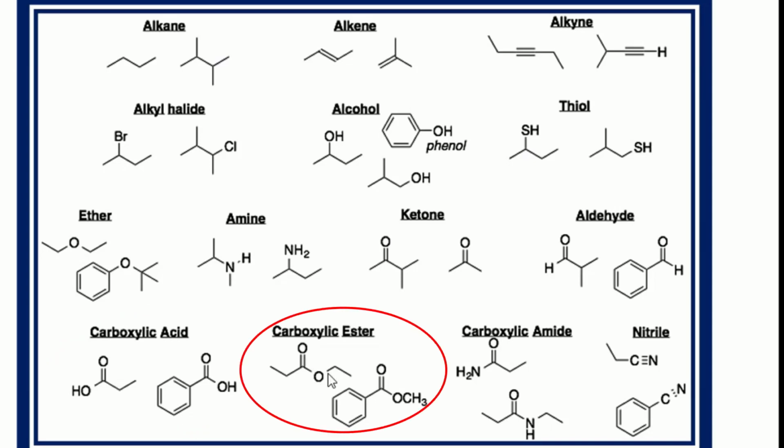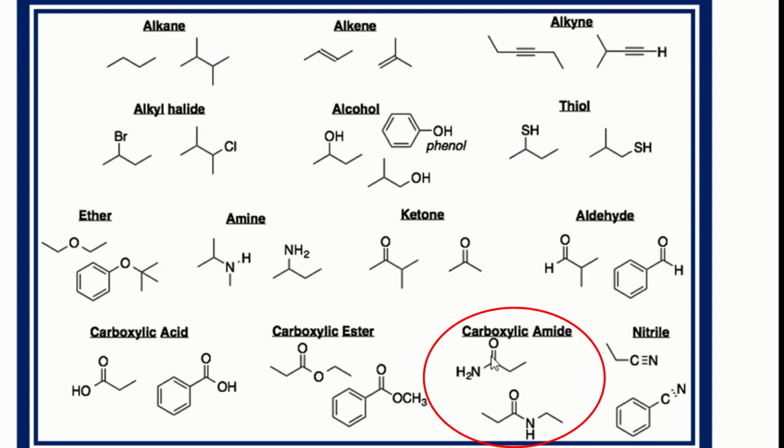Now, carbonyl, oxygen, and carbon. It means they are the esters. Similarly, this is an example of the esters. Carbonyl with NH2 on one side means this is a derivative of the acid, and that is the carboxylic acid amide. This is another example of the amides. And now the last one, C triple bond N. So this belongs to the nitrile family. We have discussed the functional groups, and we discussed the examples as well.